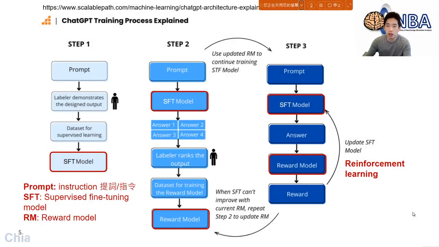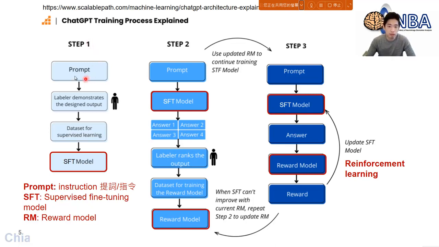So let me give you this quick architecture of the model behind ChatGPT. To build ChatGPT, it may involve 3 different steps. You can see step 1, step 2, and step 3. For different steps, it may or may not need human interference. Step 1 is the earliest step, and it requires a lot of effort from humans.